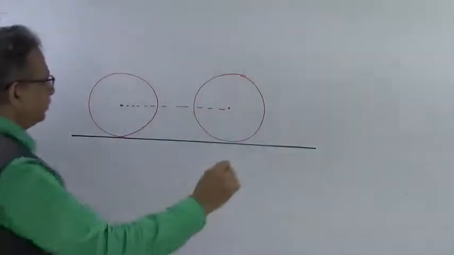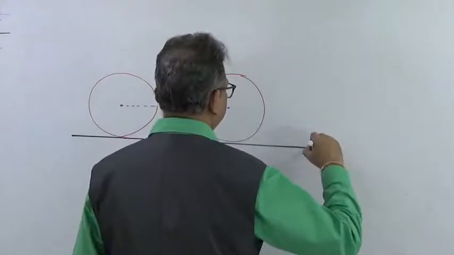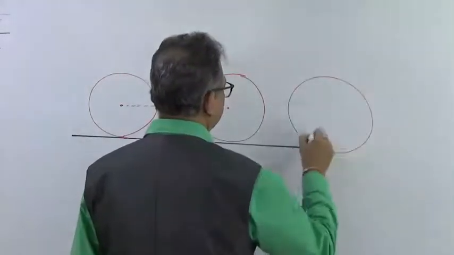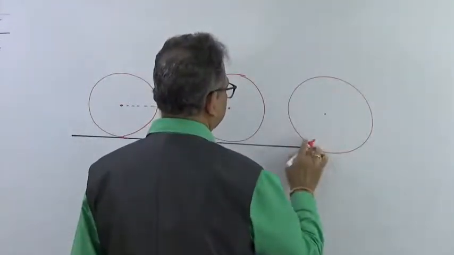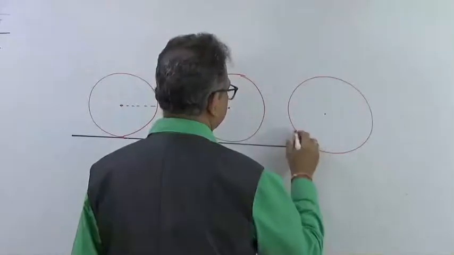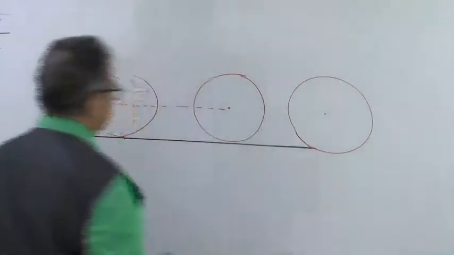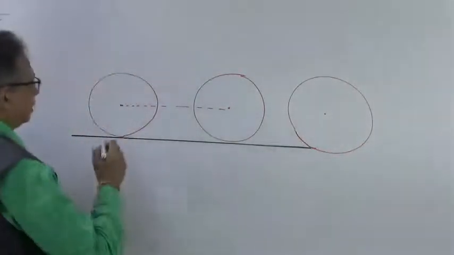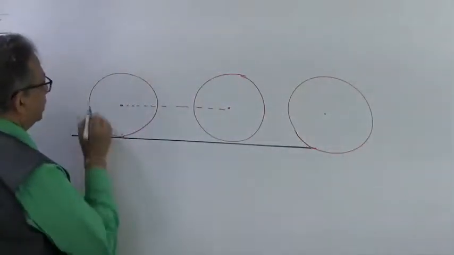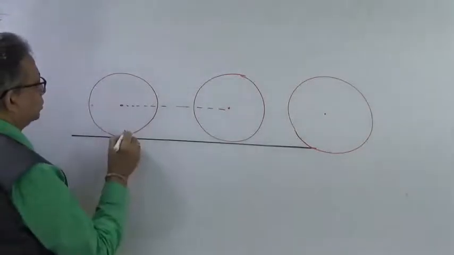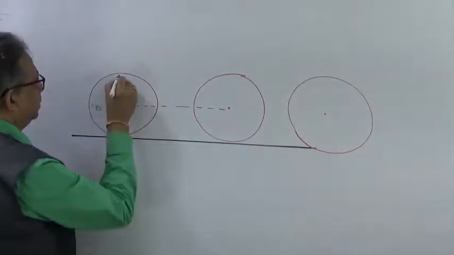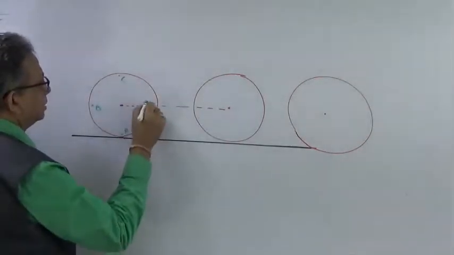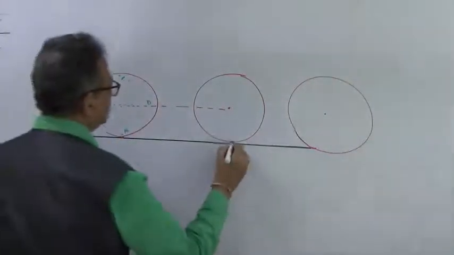Okay, but after further rolling, probably this would have come towards this point and it would achieve this particular position. Now if I take points on the rim of this, this is point A, this is B, this is C, and this is D. After rolling, what would happen?